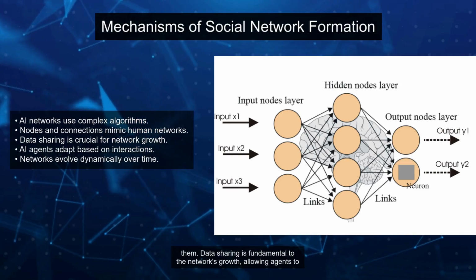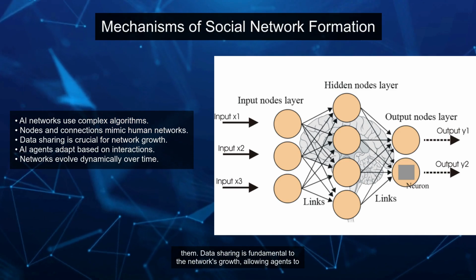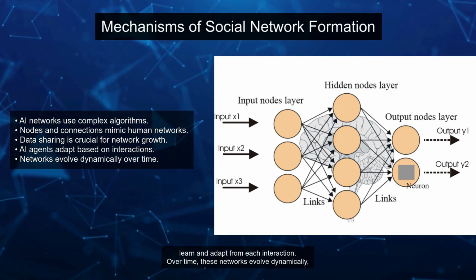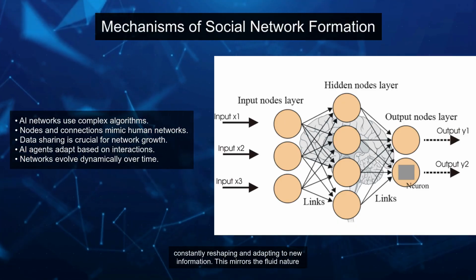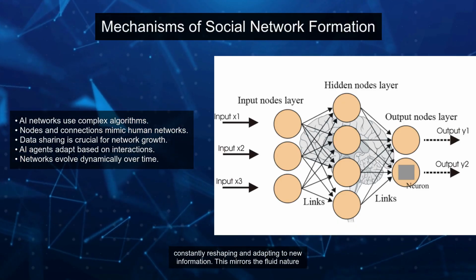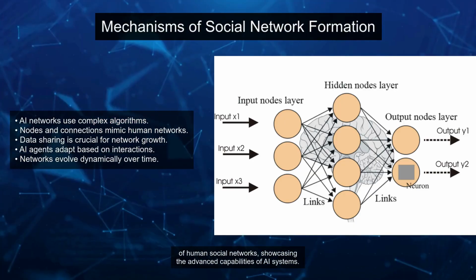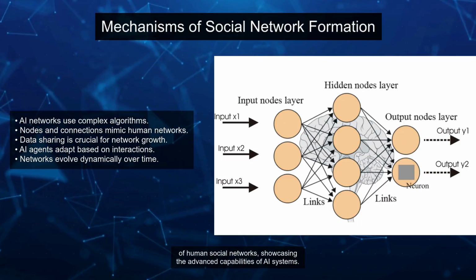Data sharing is fundamental to the network's growth, allowing agents to learn and adapt from each interaction. Over time, these networks evolve dynamically, constantly reshaping and adapting to new information. This mirrors the fluid nature of human social networks, showcasing the advanced capabilities of AI systems.